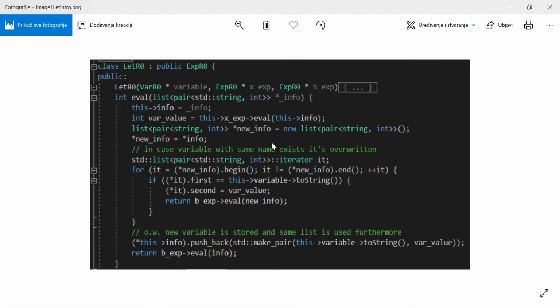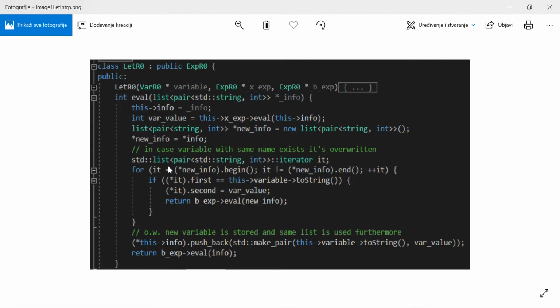Firstly, I want to talk about the let pass in my interpreter. It's actually my let expression in the R0 interpreter pass. Here it was challenging for me in the beginning to understand how to create the new environment for the new let, and how to delete that environment and go back to the old let's environment when getting out of it.